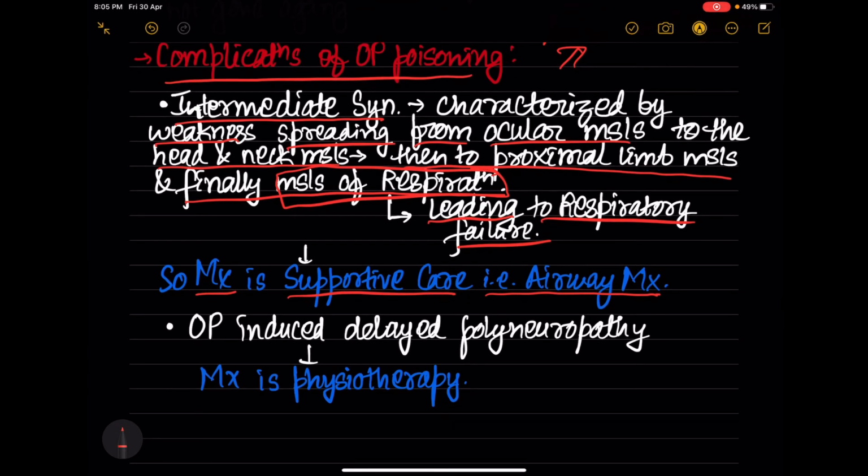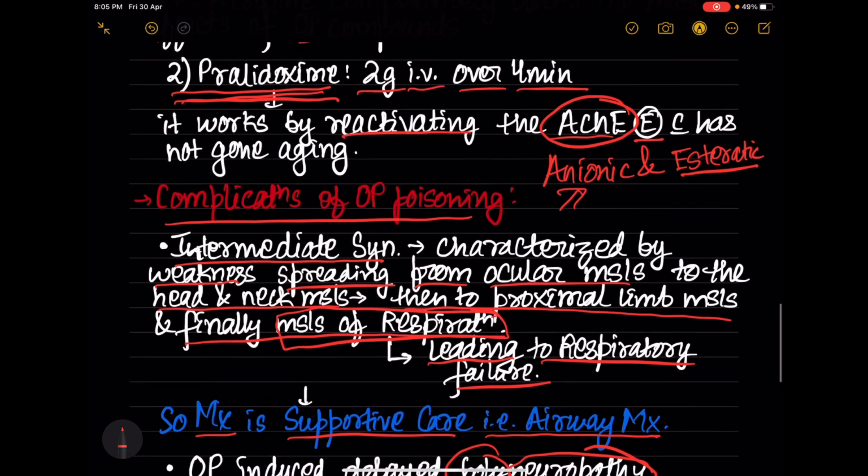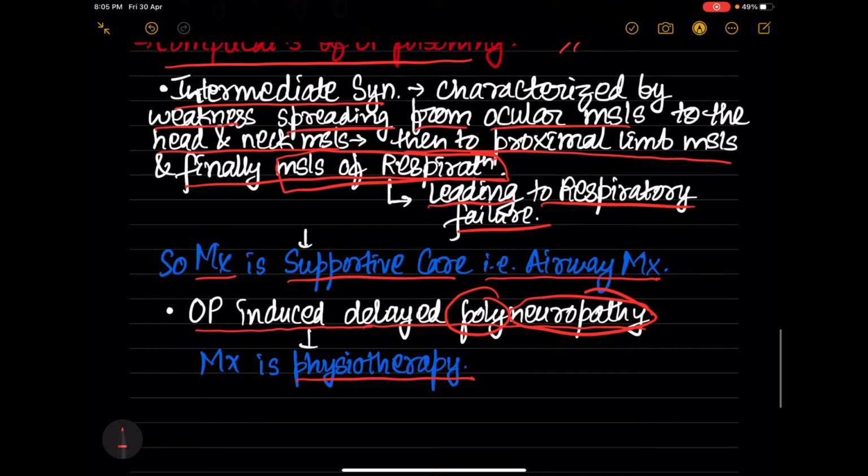Next complication is organophosphate induced delayed polyneuropathy, that is affecting the nerves. Many nerves are being affected, that is polyneuropathy. So the management for this will be physiotherapy. Okay, so this is in short about organophosphate poisoning.